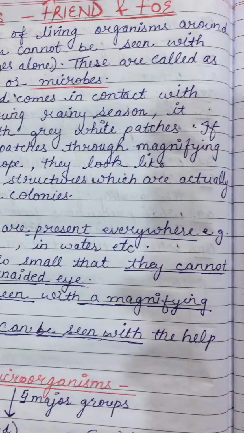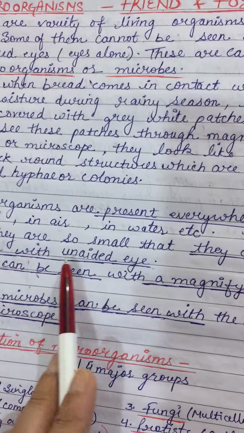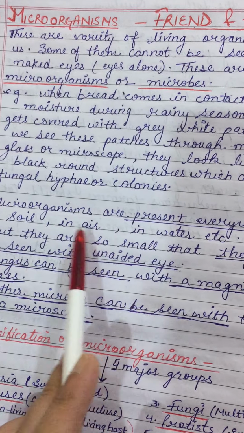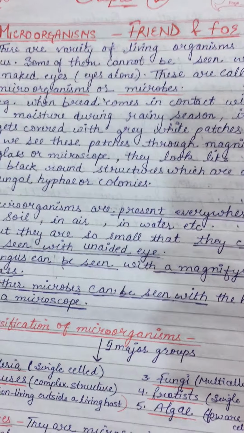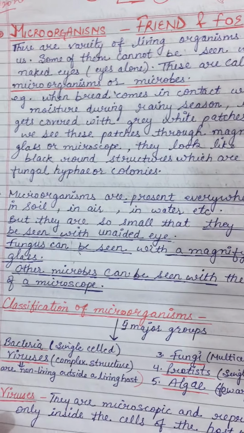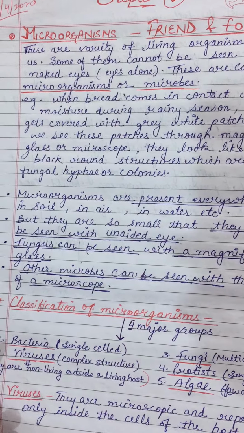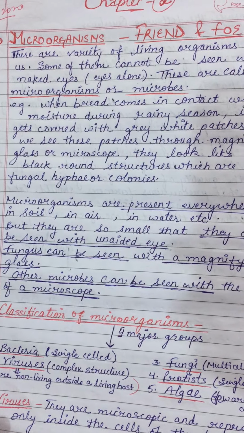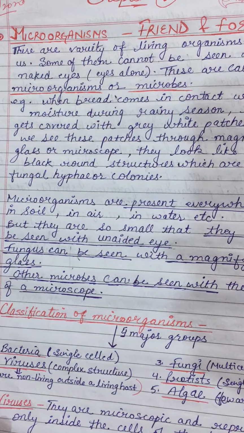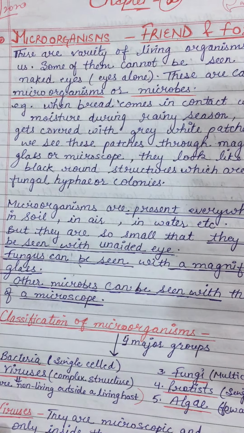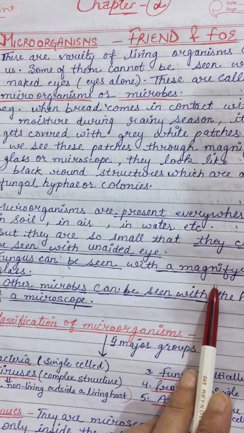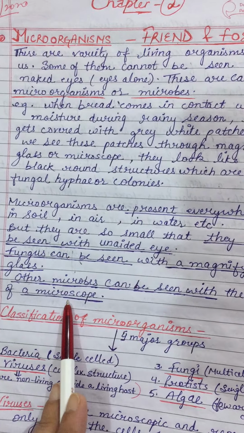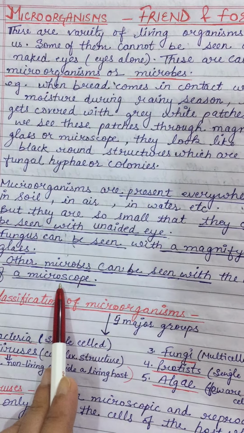Microorganisms are present everywhere around us, in soil, in water, in air, etc. Even a handful of soil contains thousands of microbes. But because they are so small, we need special apparatus to see microbes. For example, fungus can be seen with a magnifying glass. Other living microorganisms can be seen with the help of a microscope.